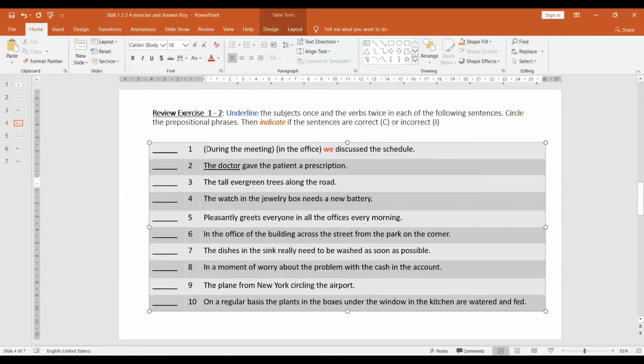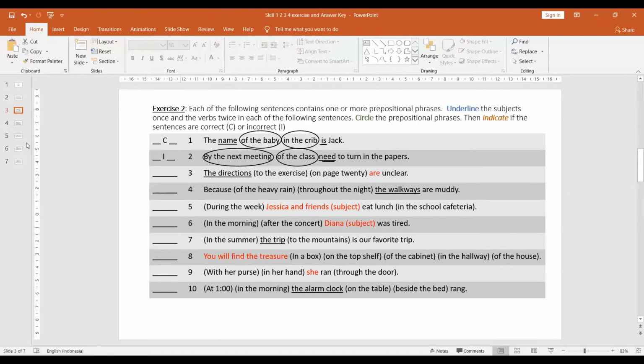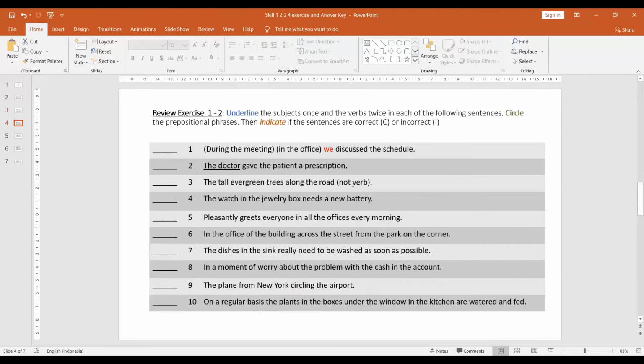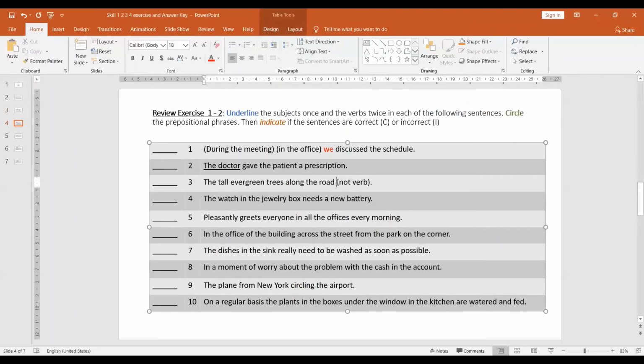Next, the tall evergreen trees along the road. There's no verb in here. Hang on, I need to go back to the previous one. Oh, yes, no, there's no verb whatsoever in this one.